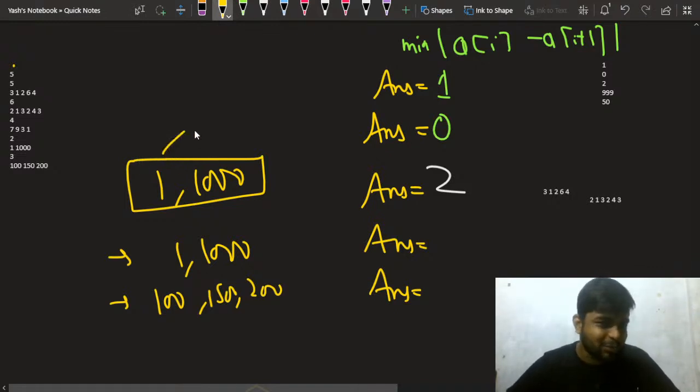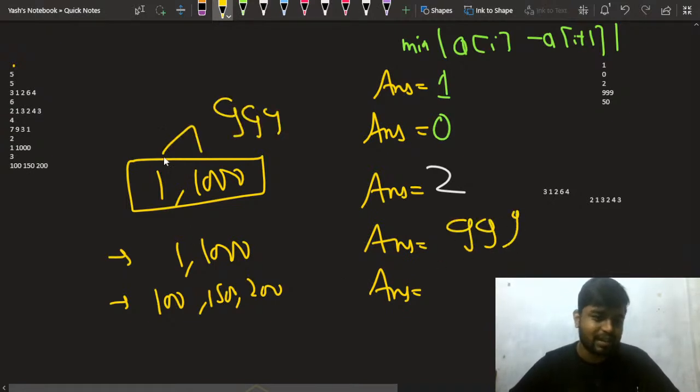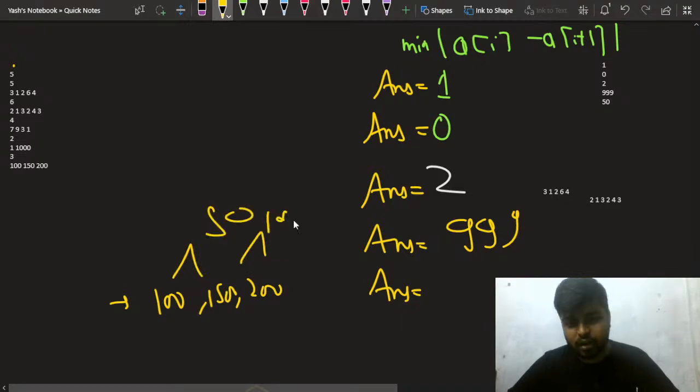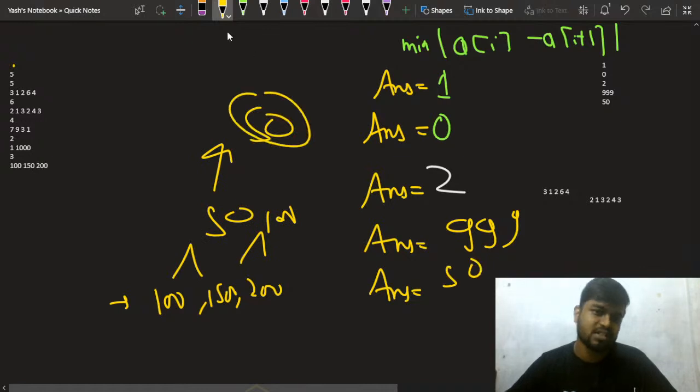Okay, what do I do for this? 999 is the direct answer because there are only two elements, right? Now let's check for this test case. This is how you need to think. This is 50, this gives me 100, so that is why I'll choose the minimum absolute difference, so that is 50. So the answer for this test case will be 50, right?